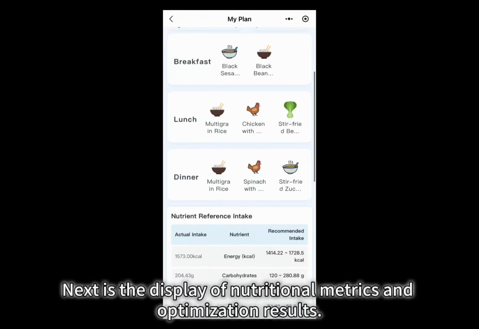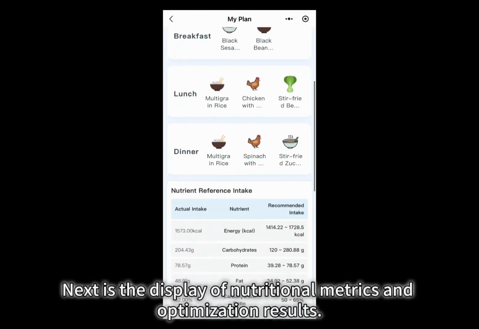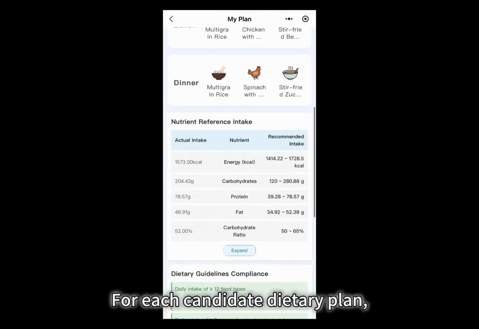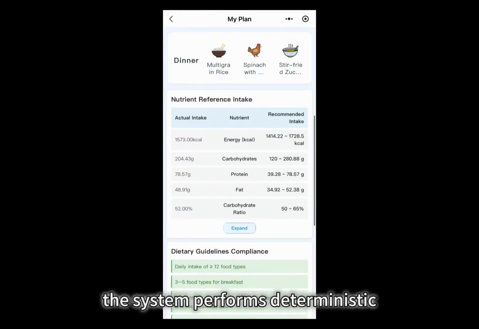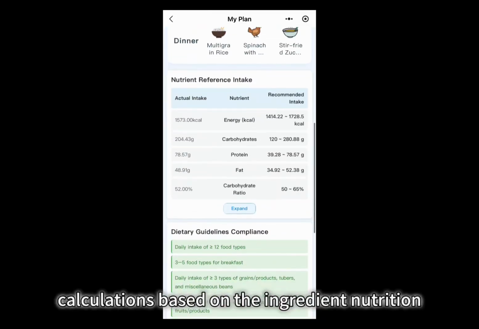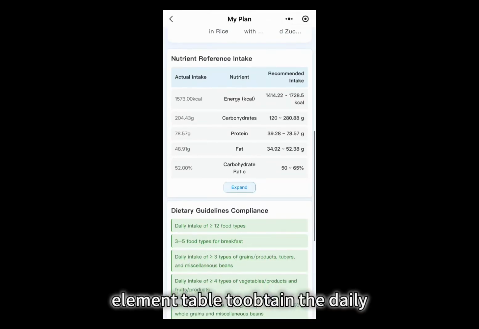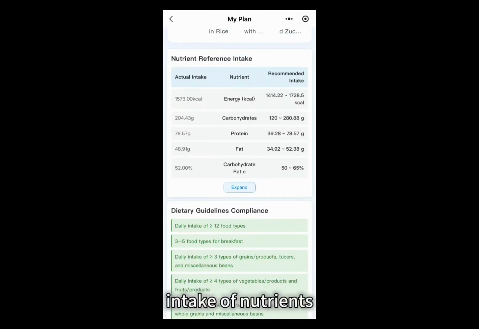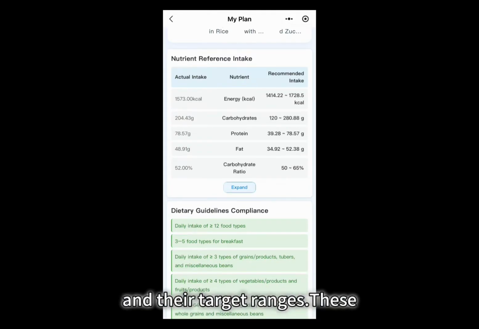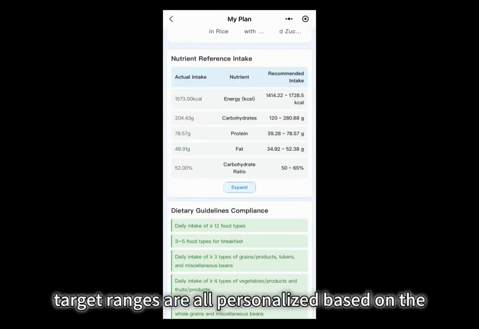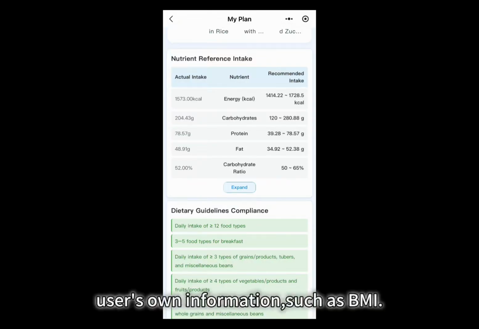Next is the display of nutritional metrics and optimization results. For each candidate dietary plan, the system performs deterministic calculations based on the ingredient nutrition element table to obtain the daily intake of nutrients and their target ranges. These target ranges are all personalized based on the user's own information, such as BMI.